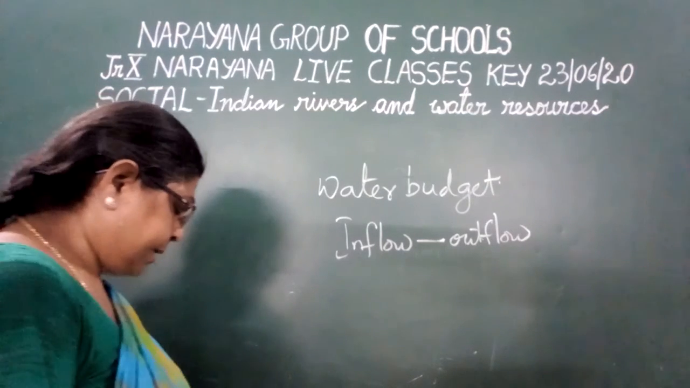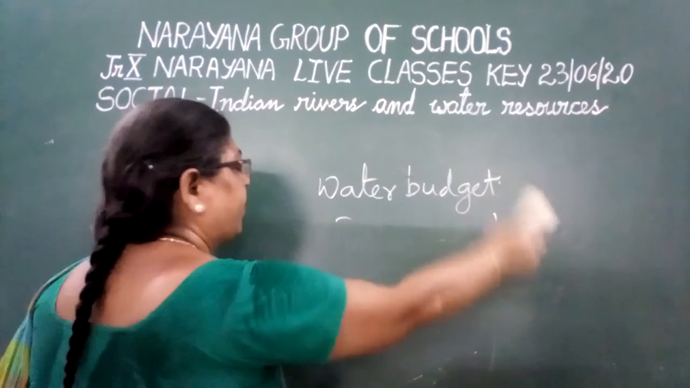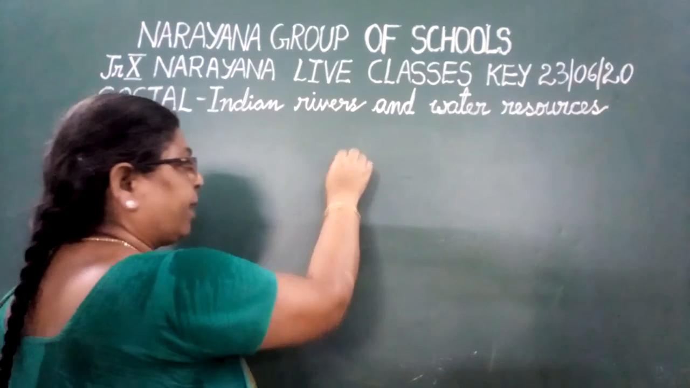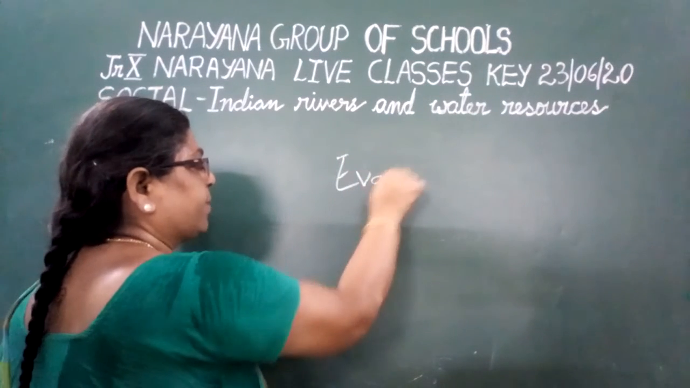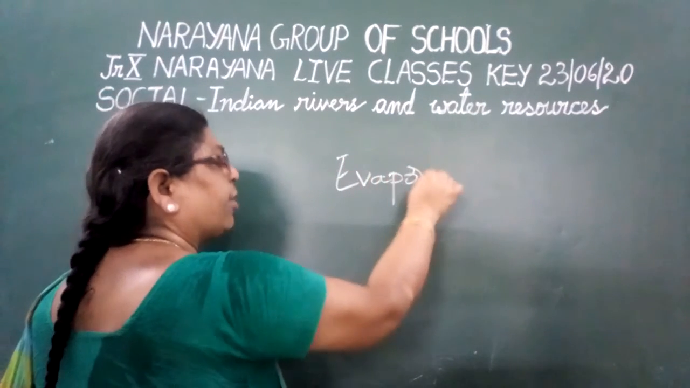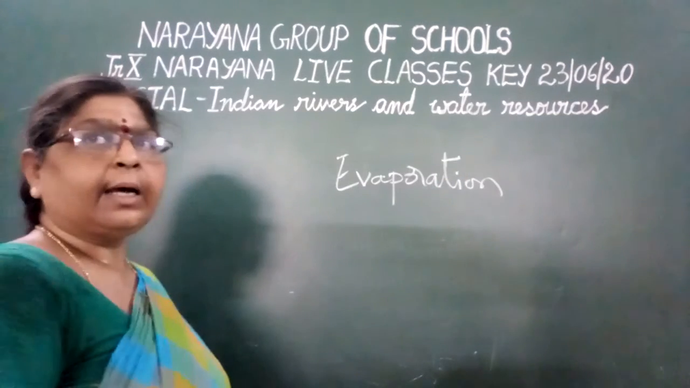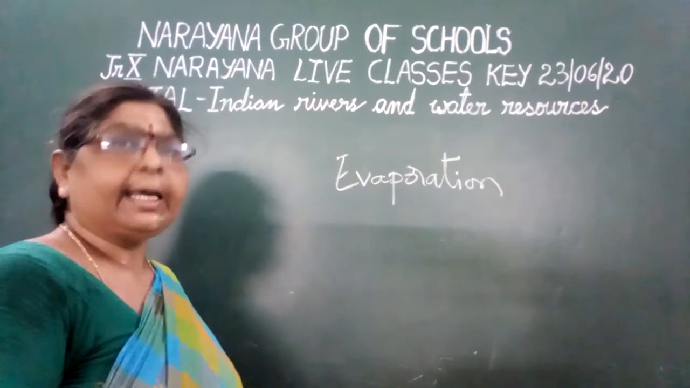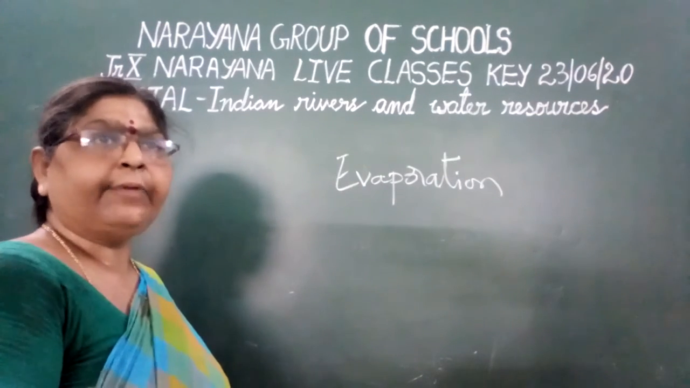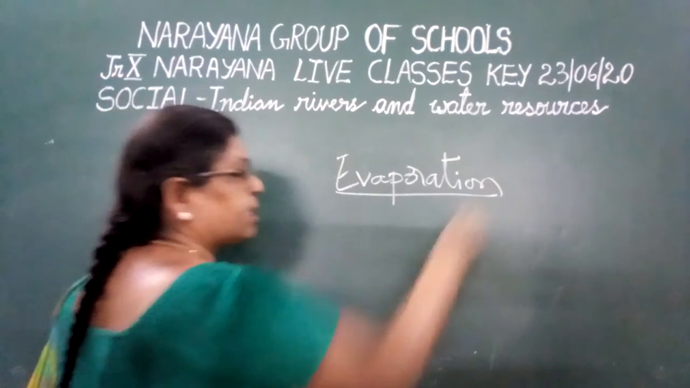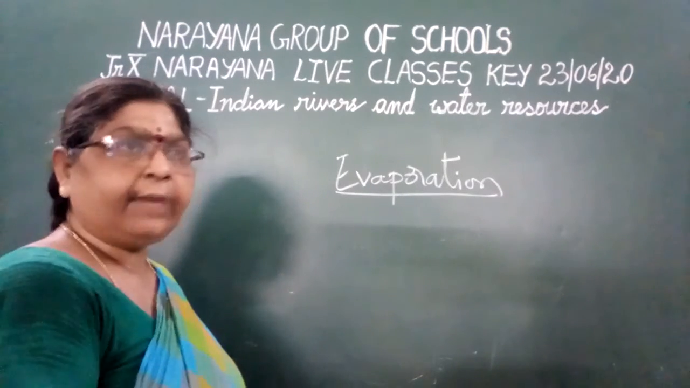And the next one is, what is meant by evapotranspiration? What is meant by evaporation? Evaporation you already know. Evaporation means the water gets changed into the gaseous state from the liquid state, due to the heat. That is called evaporation. Evaporation occurs from the rivers, lakes and oceans.